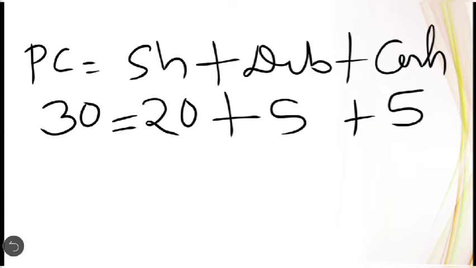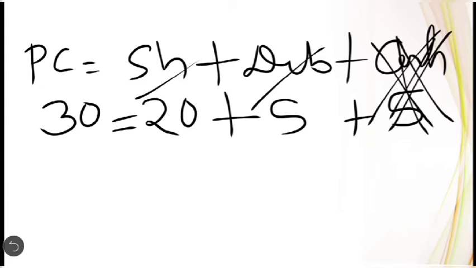But sometimes some information will be missing, that is, they will give the value of shares issued and also the value of debentures issued, but they will not give you the cash given. They will say that 20,000 equity shares of rupees 100 are issued and 5,000 debentures of rupees 100 are issued, and the balance will be paid in cash. Now what is the balance? That is not known to us and you can't apply the net payment method then.